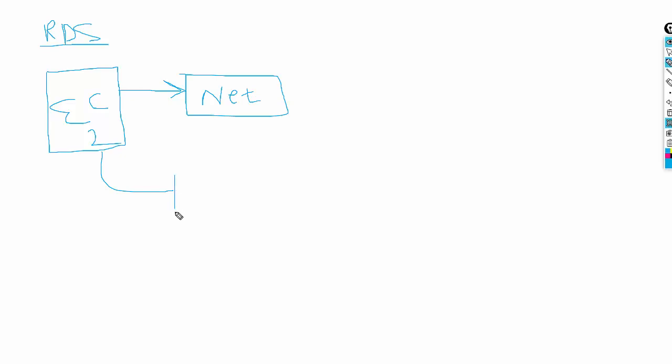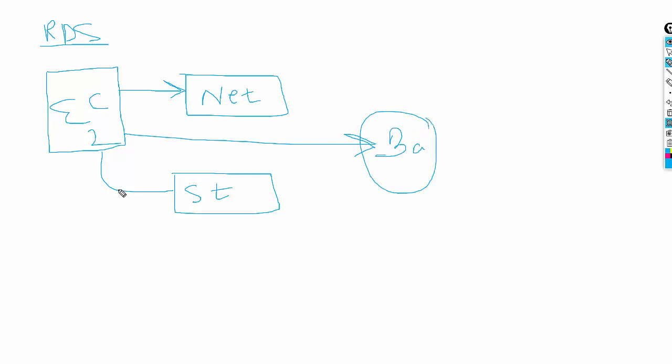You have to define the storage this database will use, and you also have to define the backup policies. But the sweetness of RDS is that if you want to search for this particular EC2 instance, or this particular storage or network in your AWS EC2 console, or maybe the S3 console, you will not be able to find it, because you will only find this RDS instance.